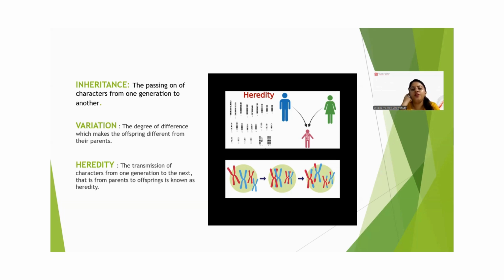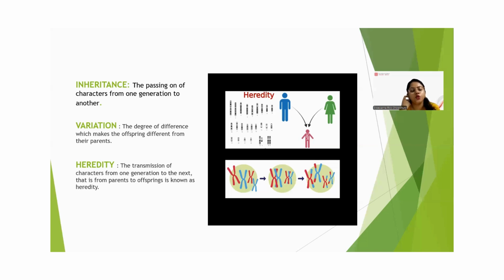Basically, we quite resemble our parents. Like someone can tell us that your nose is like your father's. You got your height from your mother. So this may be height, maybe face structure, maybe skin color, maybe anything, the characters which can be passed on from your parents to you, or generation after generation. This is called inheritance.